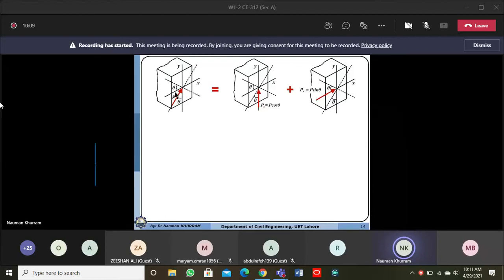Here in this case we have to deal with unsymmetrical bending, because this load is acting at a certain inclination from the principal axis. This load is not acting along or parallel to either of the principal axes. It is acting at a certain inclination from both principal axes.